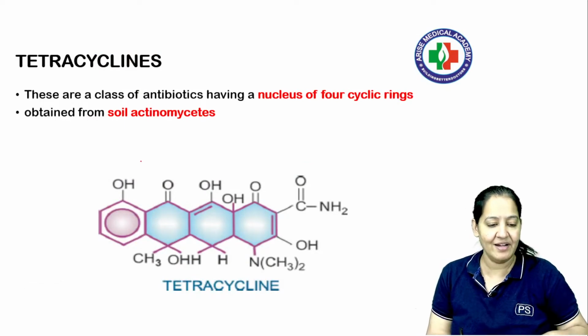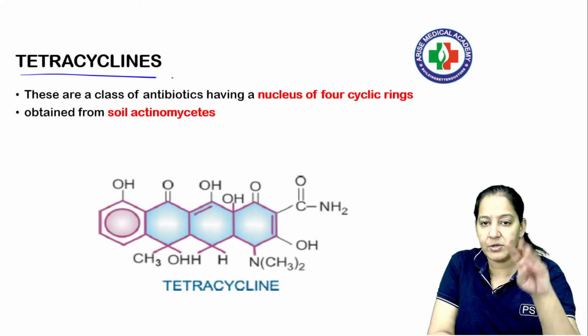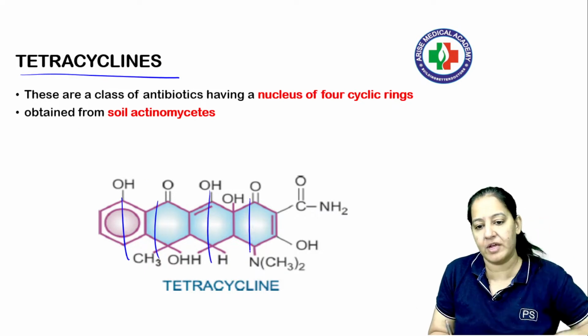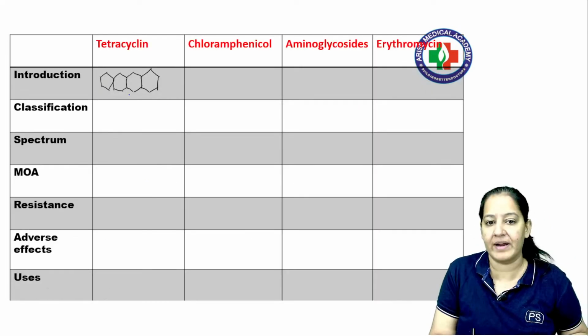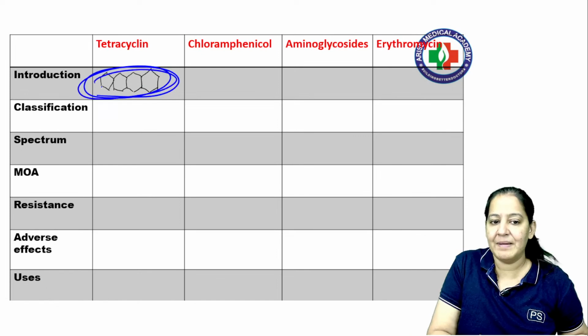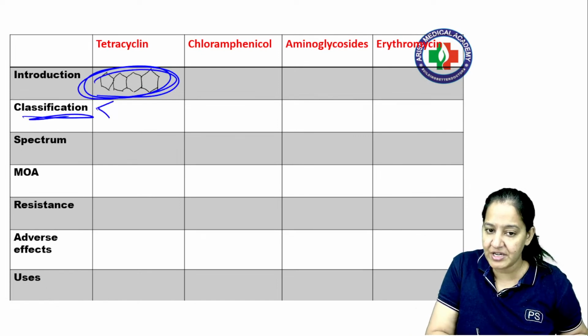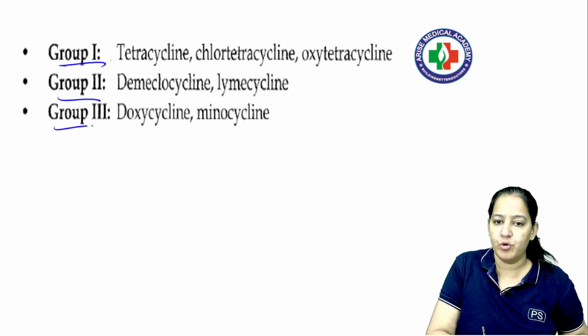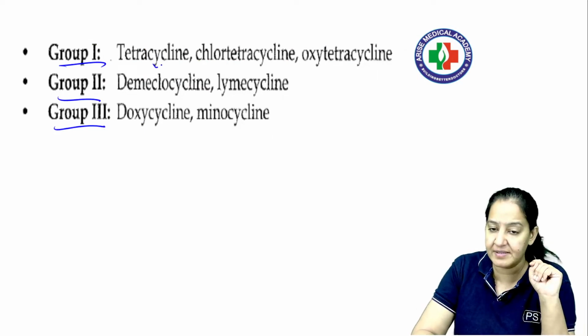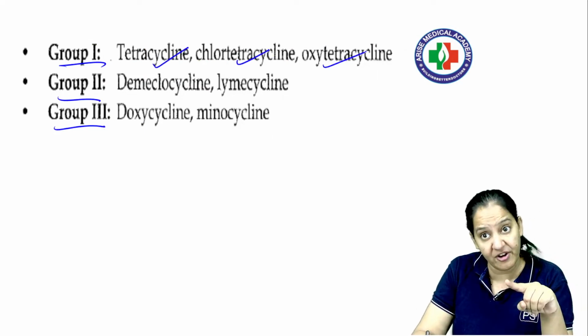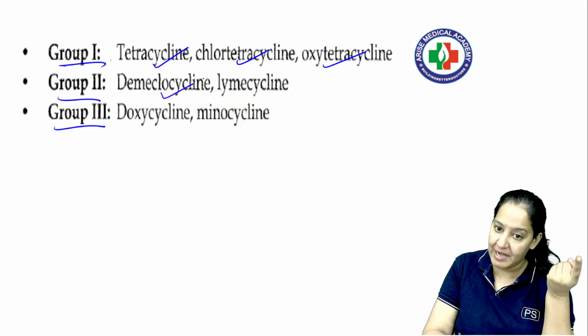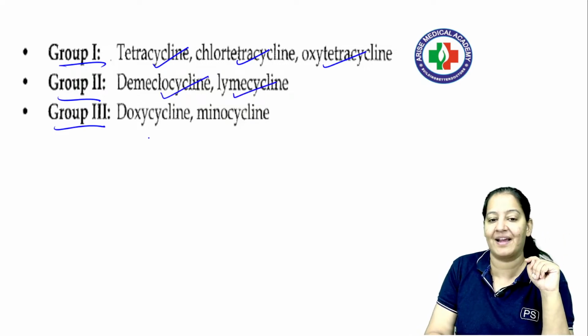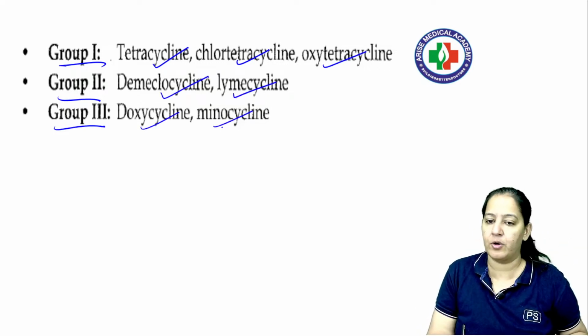Let's start with tetracycline. Tetracyclines are known as tetracyclines because they have 4 rings. 1, 2, 3, 4. Don't learn the diagram. It has 4 benzene rings, so that is the meaning of tetracycline. In the classification, there are 3 groups. Group 1: tetracycline, chlortetracycline, oxytetracycline. Group 2: demeclocycline, lymecycline. And group 3: doxycycline and minocycline.